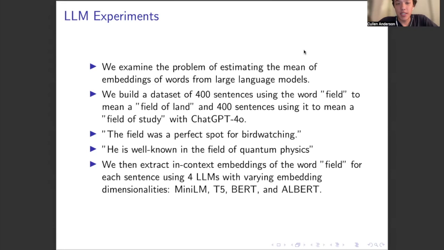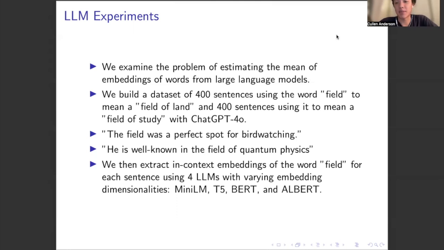We additionally examine the problem of robust mean estimation with embedding data from machine learning models. So firstly, we examine the problem of estimating the mean of embeddings of words from large language models. So to do this, we build a data set of 400 sentences using the word field to mean a field of land, and another 400 sentences using it to mean a field of study, generated with ChatGPT 4.0.